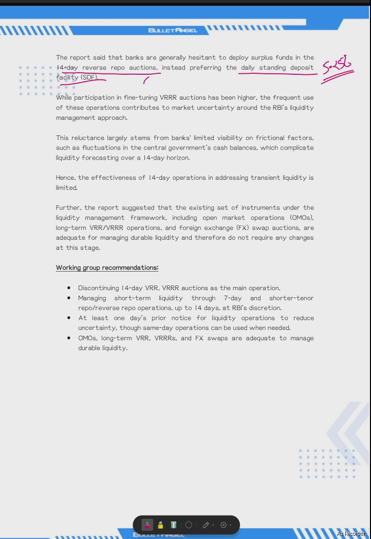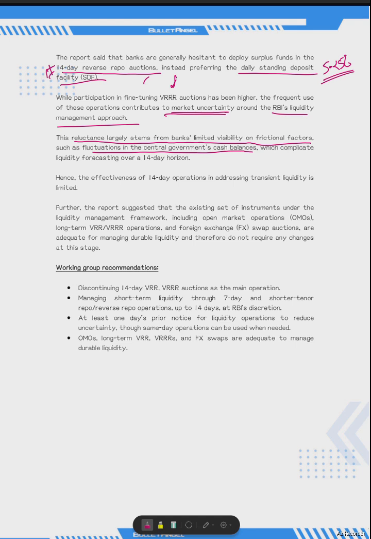The reason for this 14 days hesitation is given here. While participation in the fine-tuning VRR auction has been higher, the frequent use of these operations contributes to market uncertainty around RBI's liquidity management approach. This reluctance largely stems from banks' limited visibility on various frictional factors, such as fluctuation in the central government's cash balances.